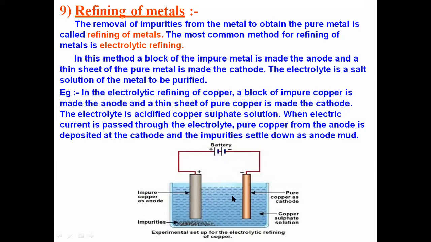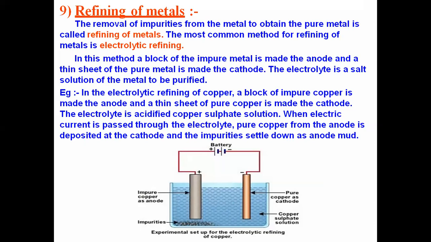Okay, so in electrolytic refining, a block of impure copper is taken as an anode and a thin sheet of copper is made as a cathode. Acidified copper sulfate is taken as an electrolyte, and when electric current is passed through the electrolyte, now what happens?